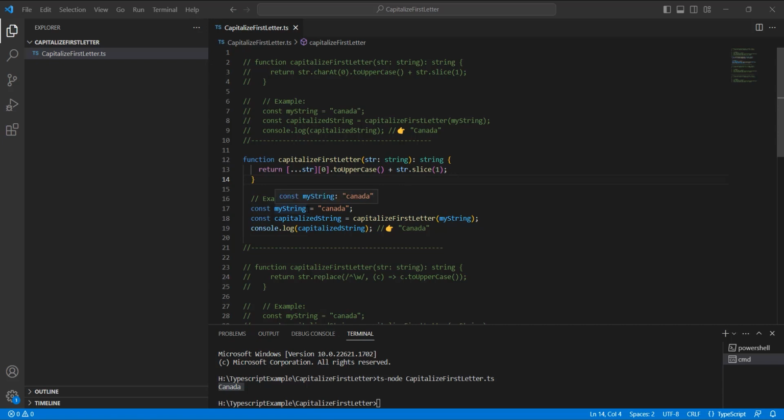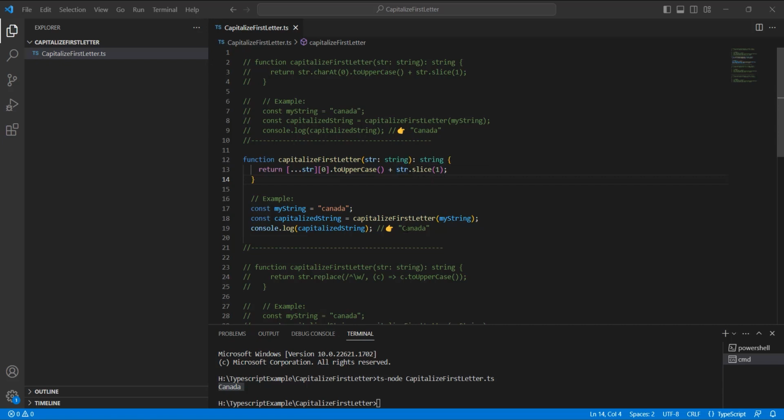So here we are passing my string to the function as a parameter, and then we are console logging it. We are using the spread operator to convert the string into an array, then get the first character, then uppercase it, and then add it to the other part of the string.